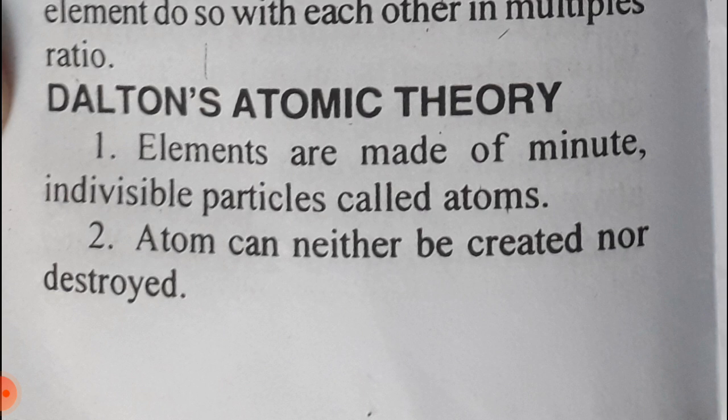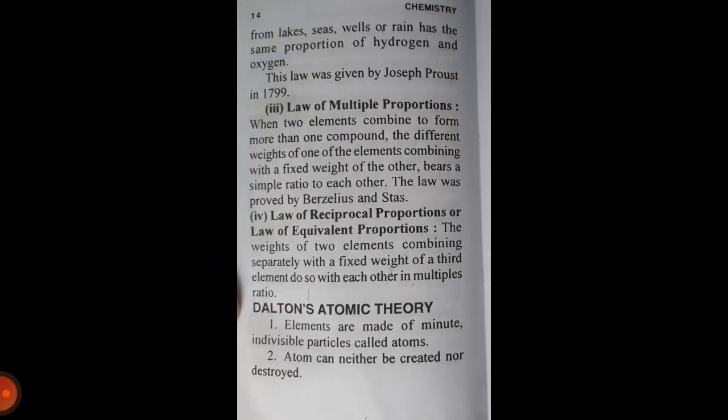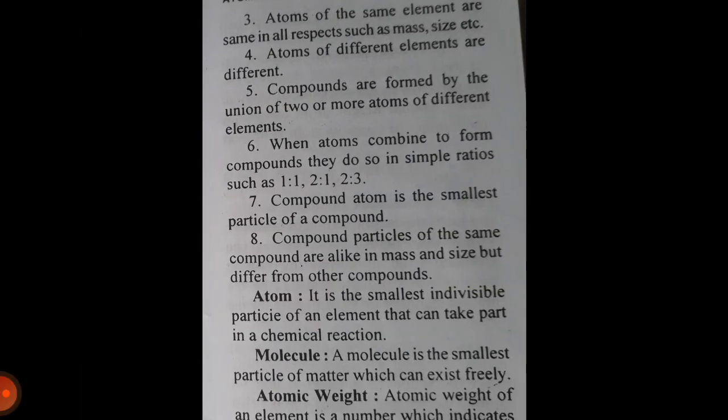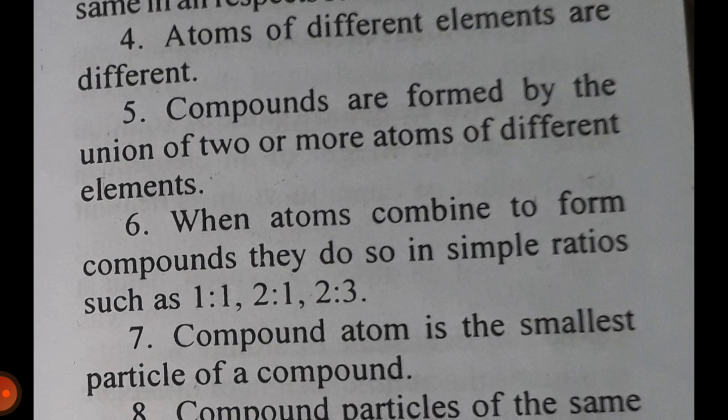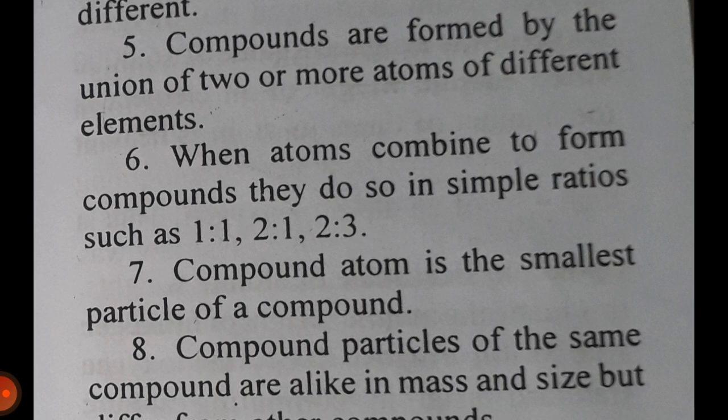Dalton's atomic theory. First, elements are made of minute indivisible particles called atoms. Second, atoms can neither be created nor destroyed. Third, atoms of the same element are the same in all respects such as mass, size, etc. Fourth, atoms of different elements are different. Fifth, compounds are formed by the union of two or more atoms of different elements.